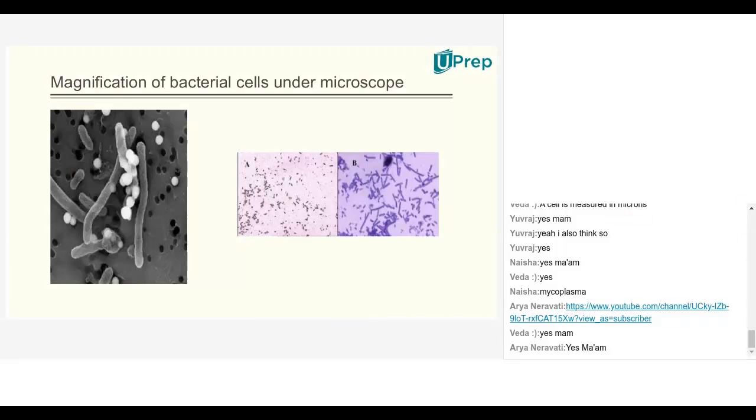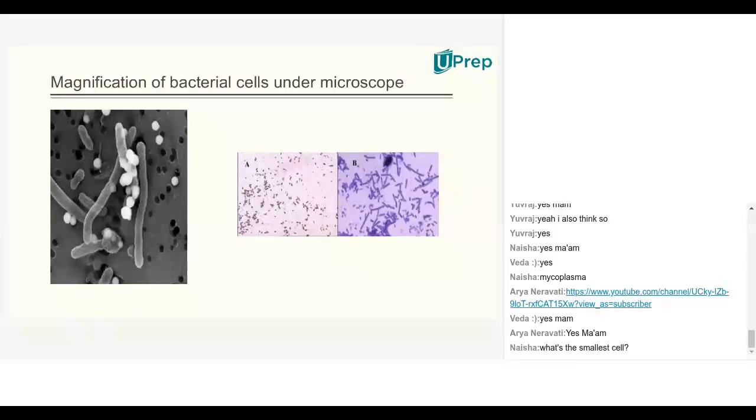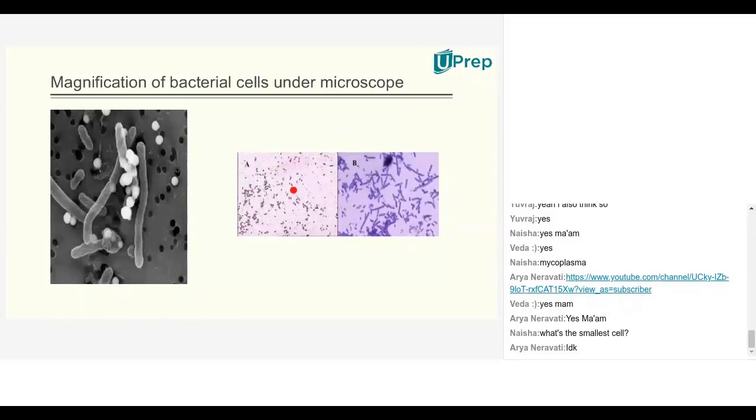Now we'll move to the shape of cells. When you take a shape of cells, cell shape also varies. This is another slide. If you observe bacteria under microscope, you'll see like this.